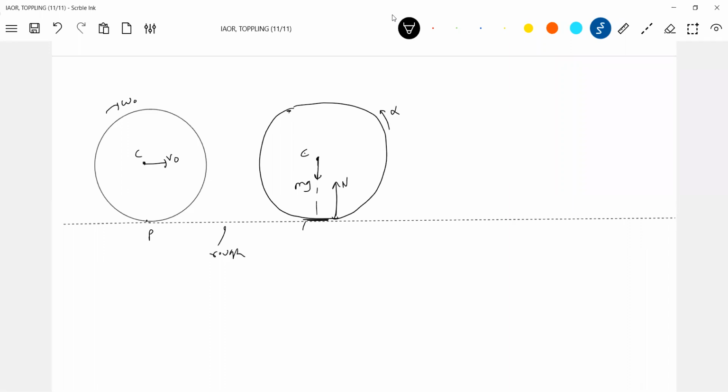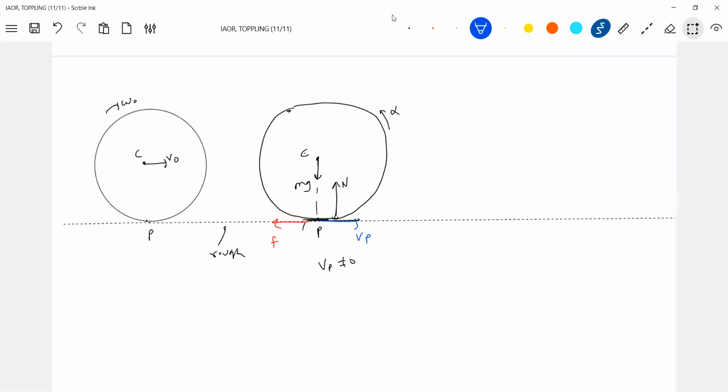Clear this? And what will happen to the velocity of point P? The velocity of point P now will be non-zero. Slipping occurs. Because slipping occurs, the friction will act backward. The net velocity of point P will be in the forward direction.